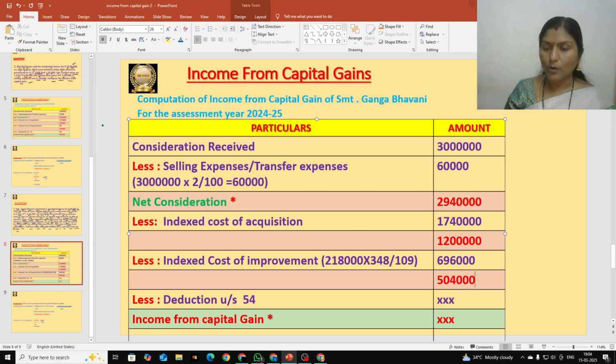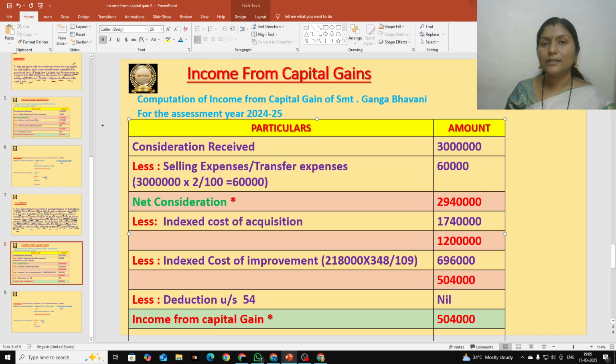Okay, so after this we are going to deduct deductions under section 54. In this question we don't have any deductions that are allowed under section 54. So we are going to write it as nil. If we have it in any question, that should be recorded here. We will discuss those kinds of questions also in the next lectures. But in this problem we don't have that, that is why I am writing it as nil. So from 5,04,000, if we deduct this nil amount, we get again the same amount, that is 5,04,000.